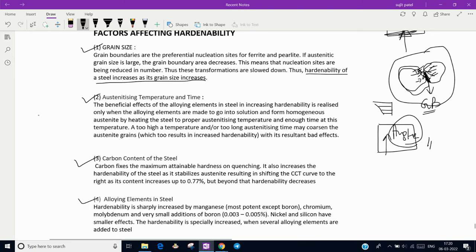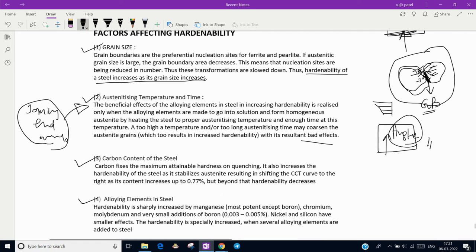To understand this, you can refer to the Jominy end quench test. That is the best example that shows the effect of austenitic temperature and time. If we keep too high or too low a temperature, or hold the object at austenitic temperature for too much or too little time, there may be less hardness or hardenability, which results in a bad effect.